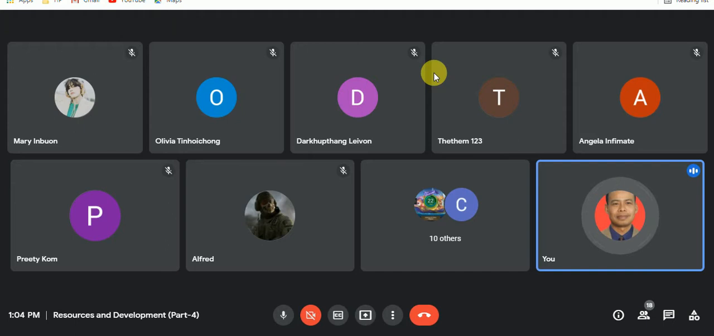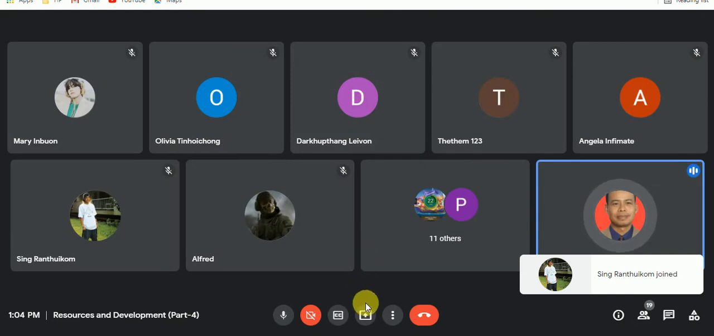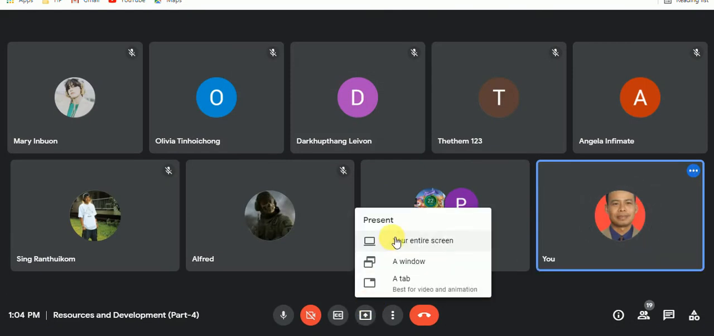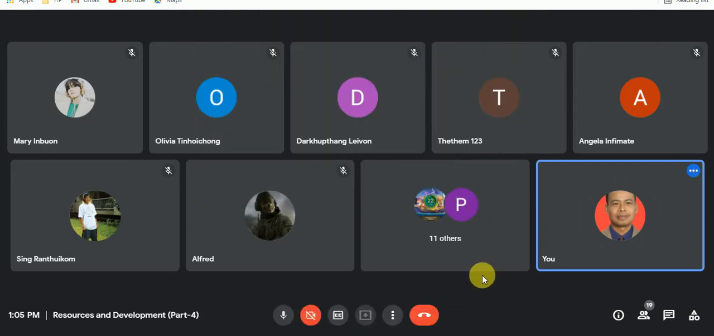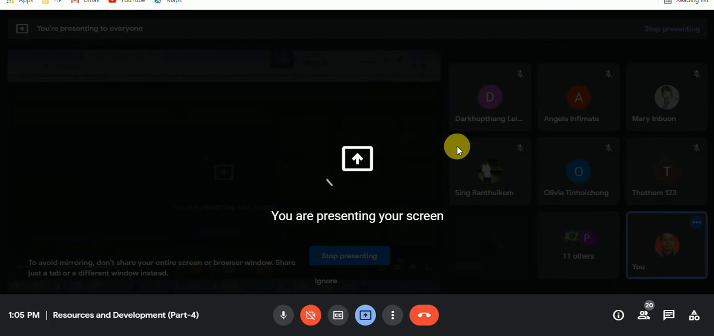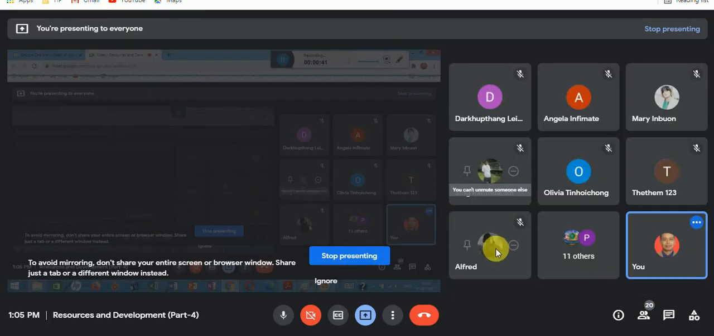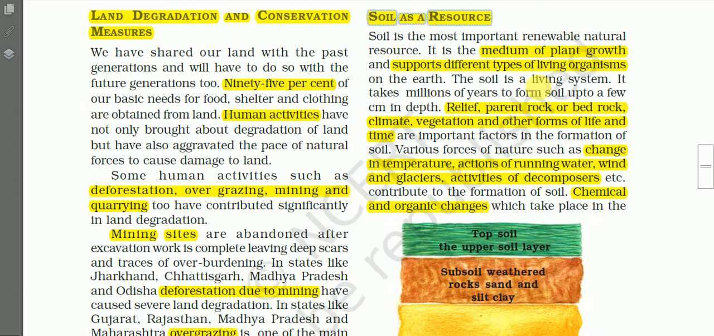Remember, we have been learning the first chapter, Resources and Development. Today, we shall discuss soil as a resource. Now, I shall share my screen. So, this is the topic, soil as a resource.